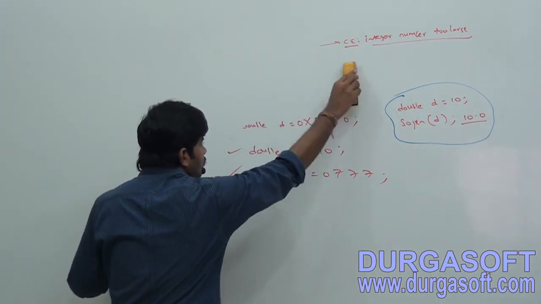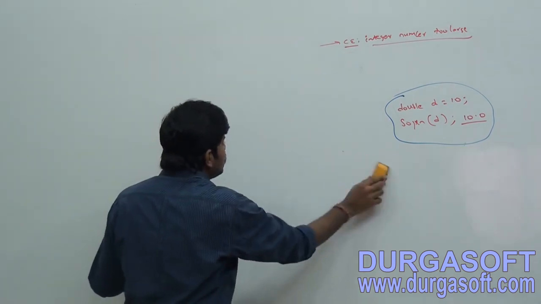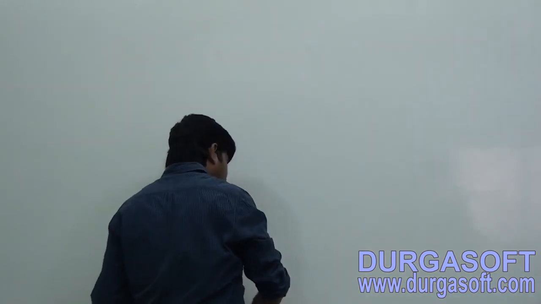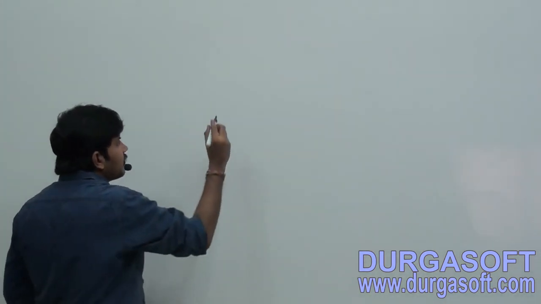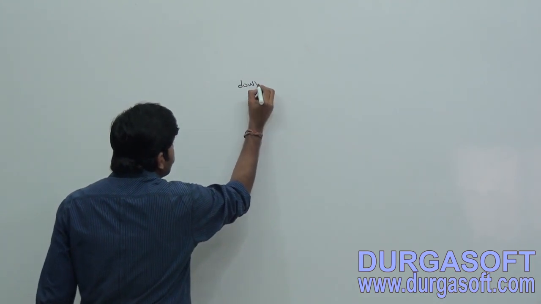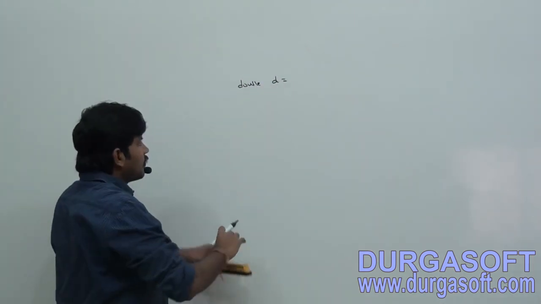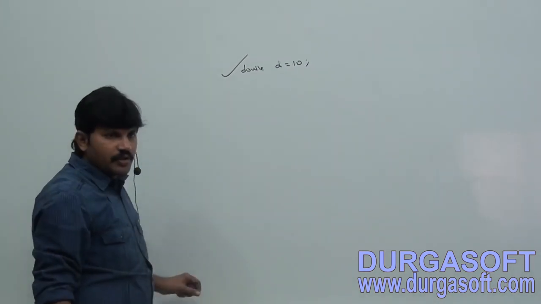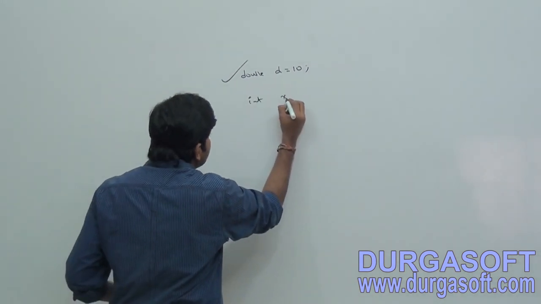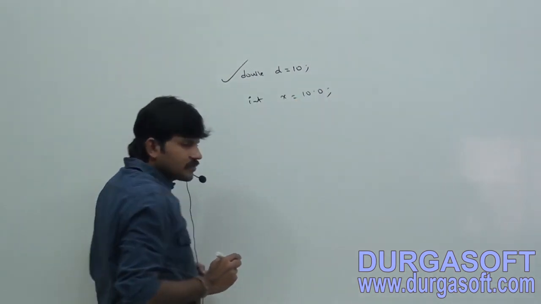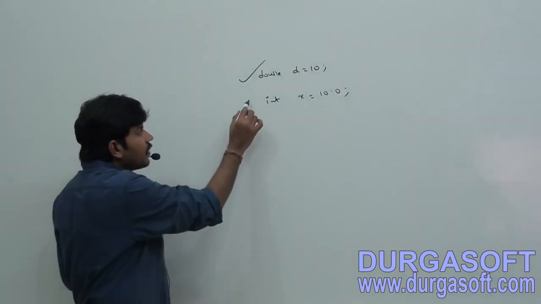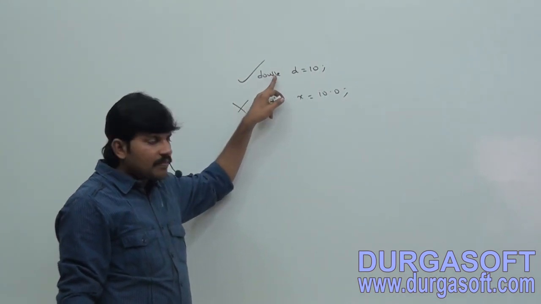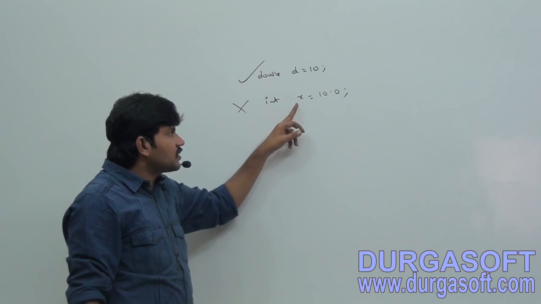Next one. Sir, can you tell is it valid or invalid? If I take double d is equal to 10, valid. Just now we covered int x is equal to 10.0, valid or not? Invalid. Because an integral literal we can assign to a floating point variable, but a floating point literal we can't assign to integral types.